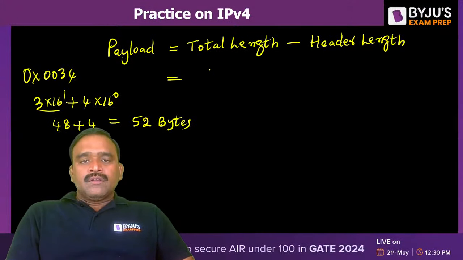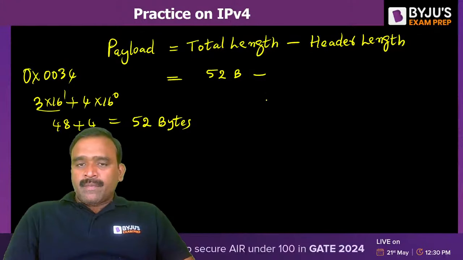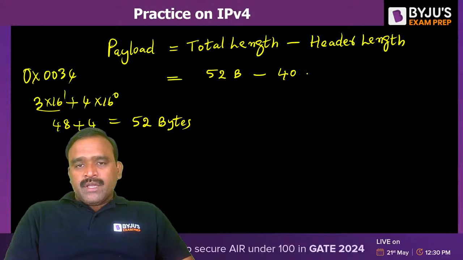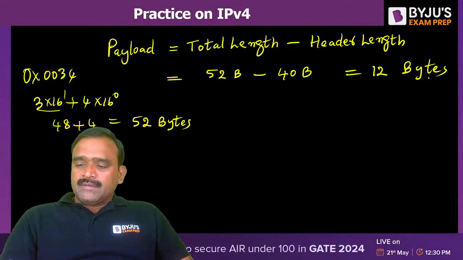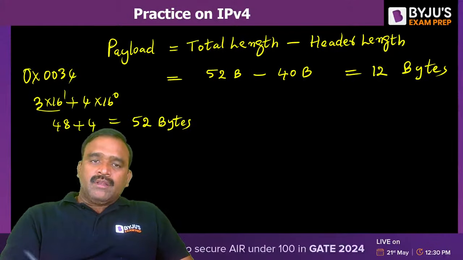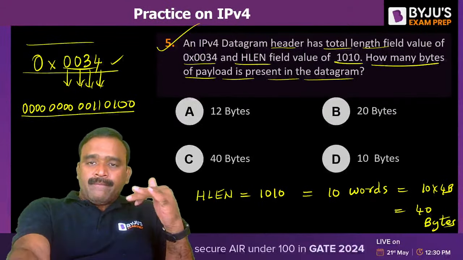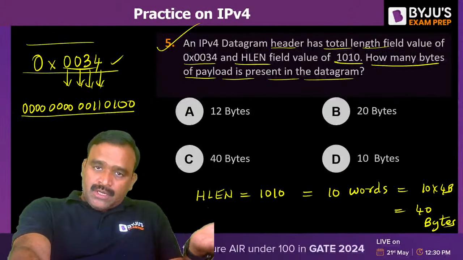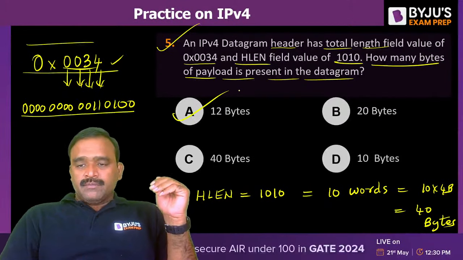52 bytes is the total length. So 52 bytes minus 40 bytes is the header size, right? 52 bytes minus 40 bytes, so what is the value finally? 12 bytes. Only payload size is 12 bytes. It's just a hypothetical example. Practically it may not be possible because we also have the transport layer header and all other things. Okay, so option A is the right option.